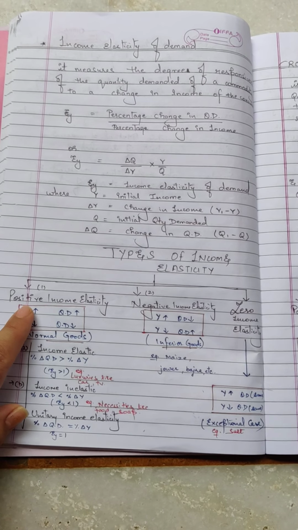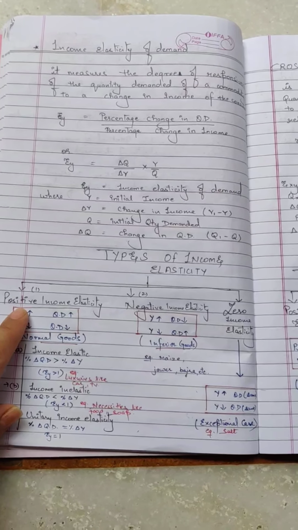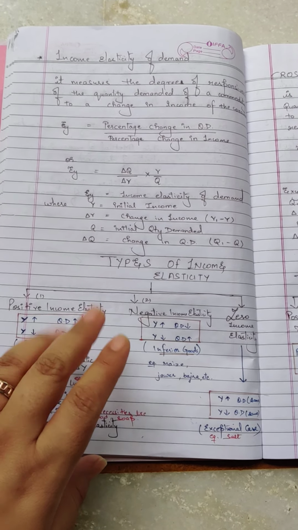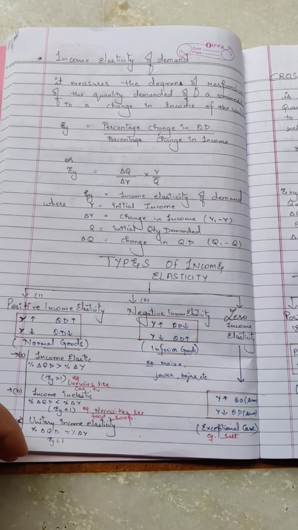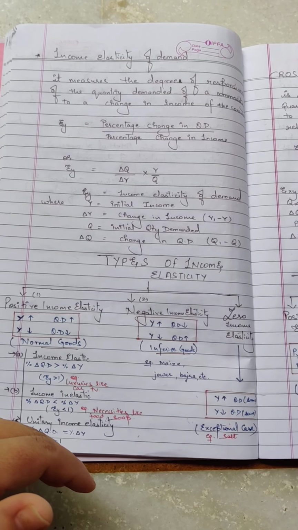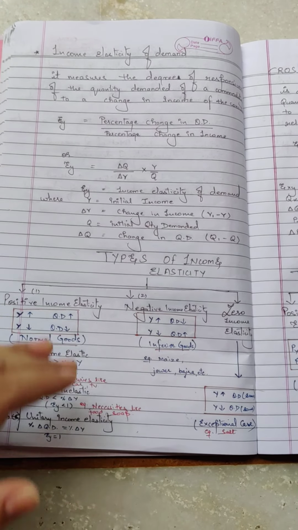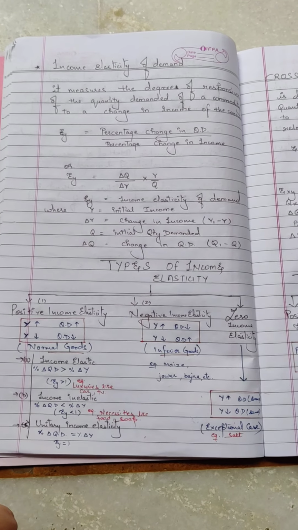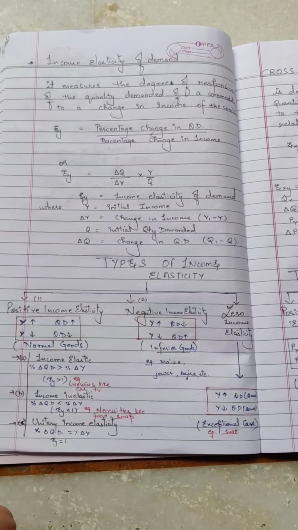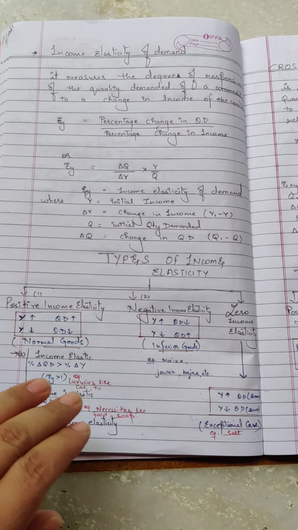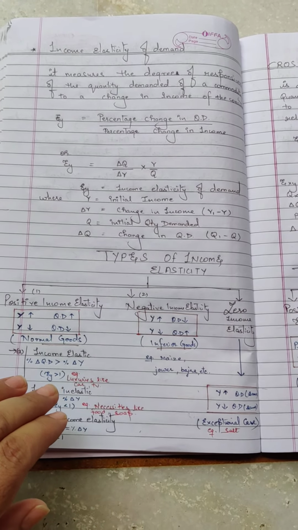Now, positive income elasticity, as the name suggests, positive. So, when income of the consumer increases, quantity demanded also increases. When income of the consumer decreases, quantity demanded also decreases. So this kind of behavior shows you positive income elasticity. We have already studied this, that normal goods show positive income effect. So this is the positive income elasticity which we were talking about, which has further been divided into three categories.